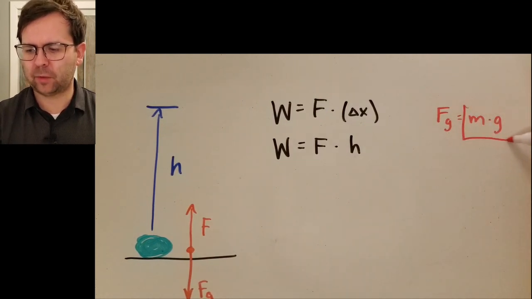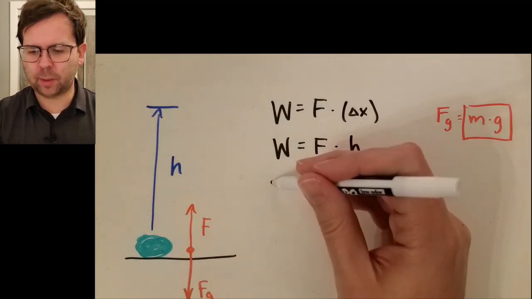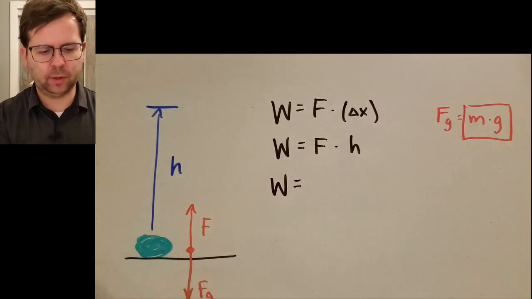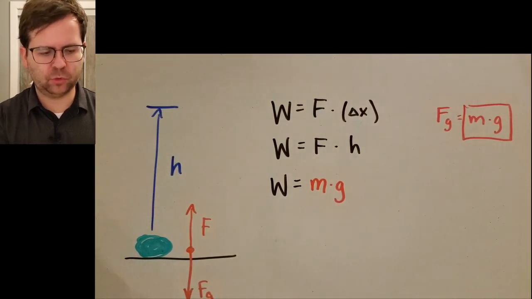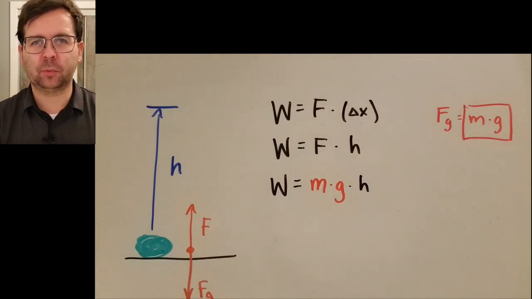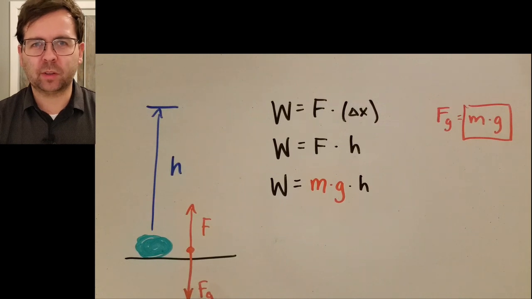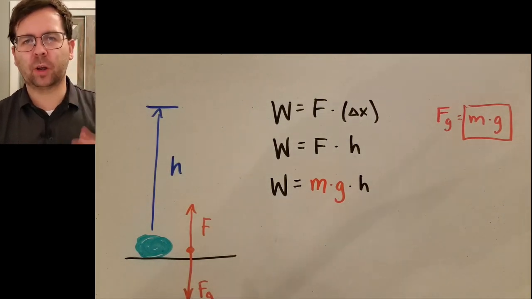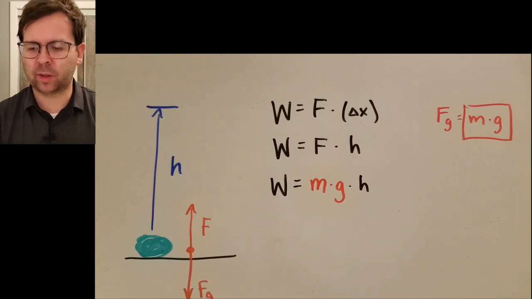It's going to be mass times g. So I'm going to rewrite this one more time. The work that we do to lift the watermelon is the weight of the watermelon, mass times g, multiplied by the height that we actually lift it up to. And that's it. That's how much work it takes to lift it. And so by doing work on the watermelon, we give it energy. The higher you raise the watermelon and the heavier the watermelon is, the more energy it will have, the more ability it's going to have to do work as it falls.